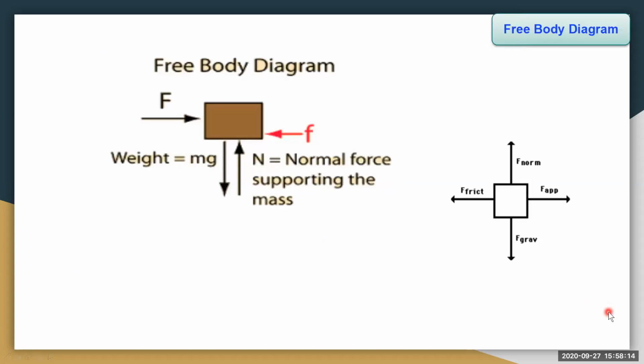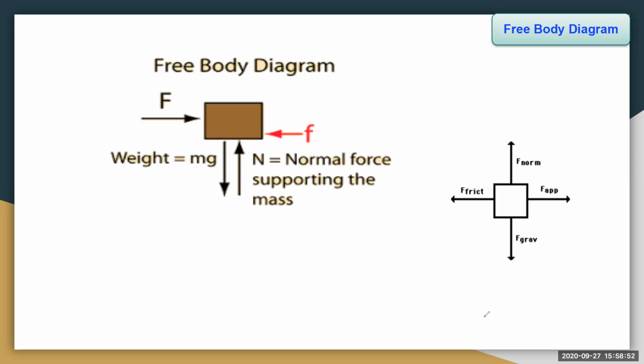Now, here is a diagram we are seeing. This diagram represents the various forces acting on a free body. Now, what is this free body? Any object or anything, it may be a car, a person, a vehicle, or objects such as a book, pen, pencil, TV, radio, or anything. Any bodies which are free.